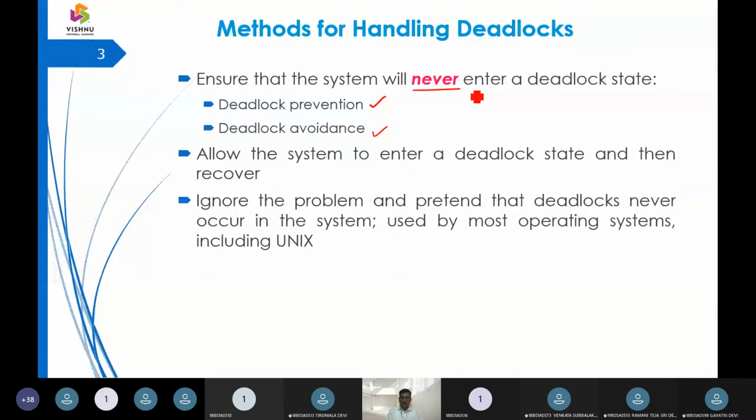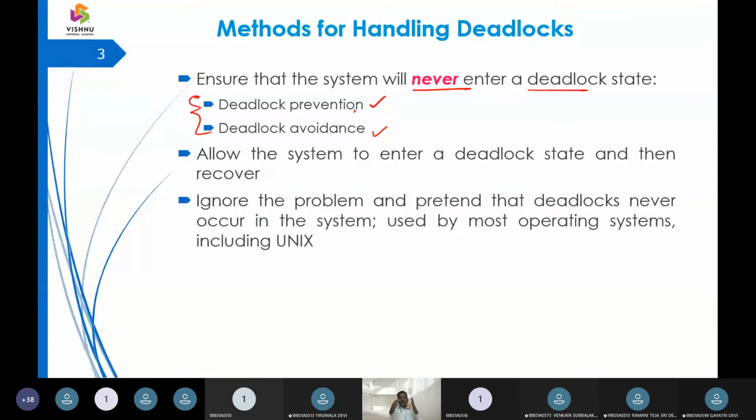Ensure that a system will never enter into a deadlock. So how can we ensure a system will never enter into a deadlock? That means the system is going to be in a safe state. One, we call it deadlock prevention. Another, we should say it should be eliminated, towards deadlock avoidance.